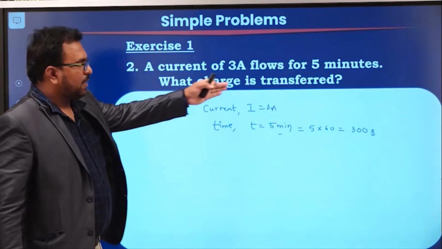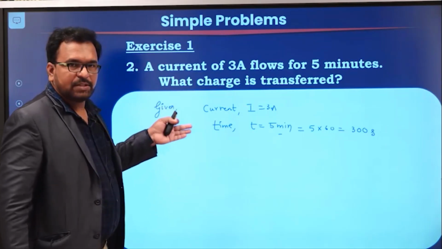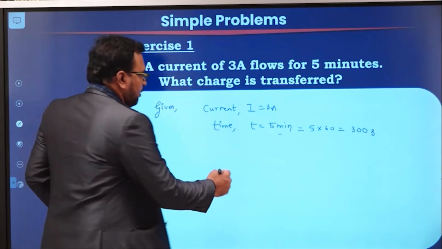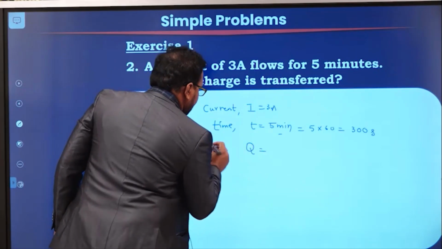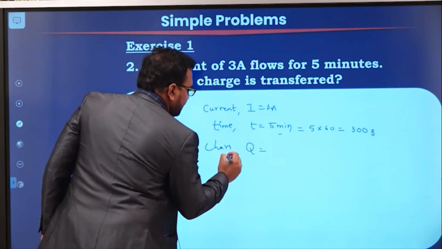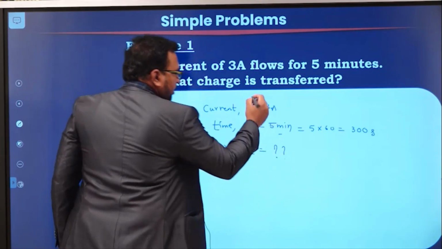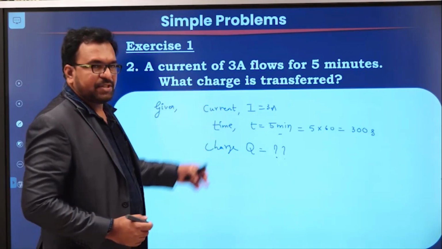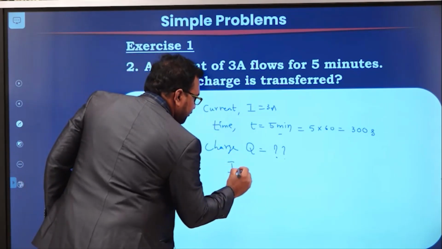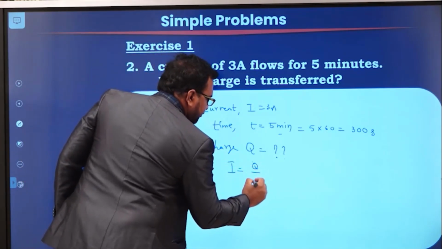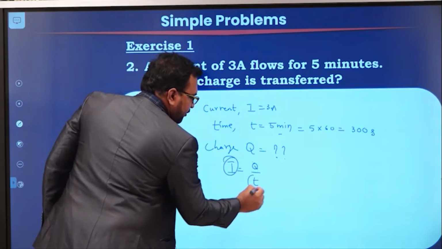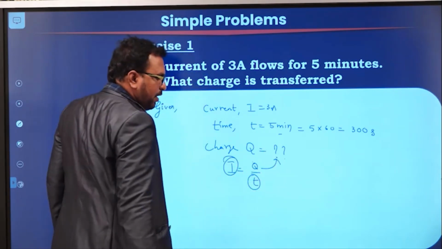Now what is the required quantity here? Charge. The relation between current, time and charge is I is equal to Q by T. So I and T we know, and Q is the unknown quantity.